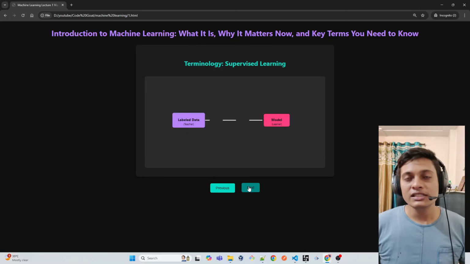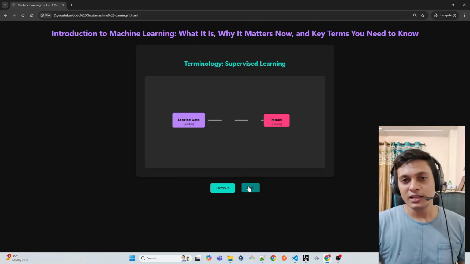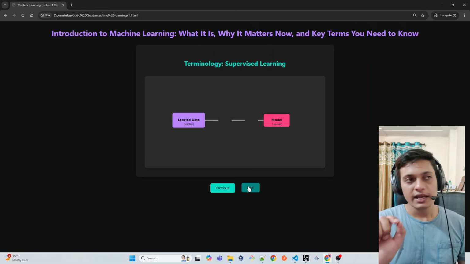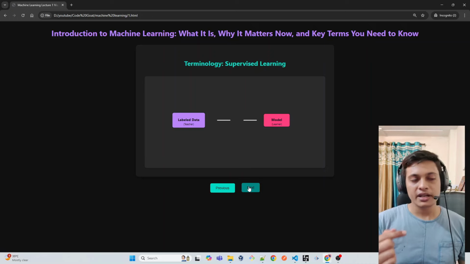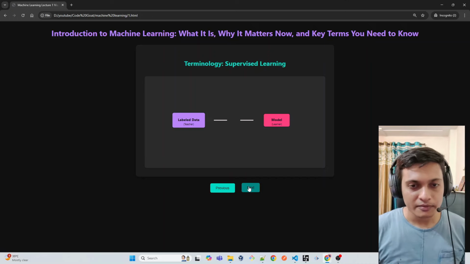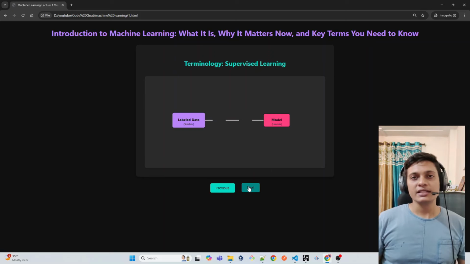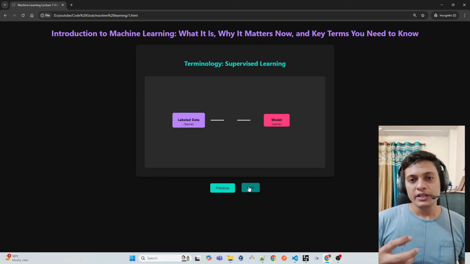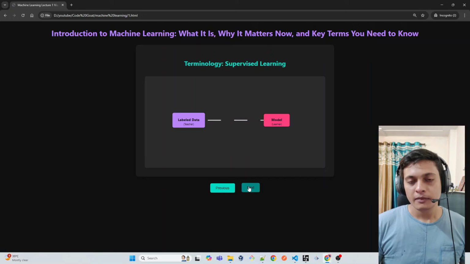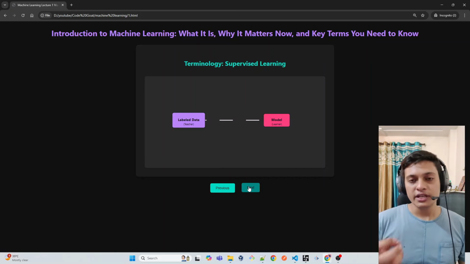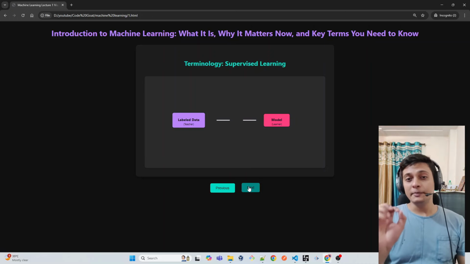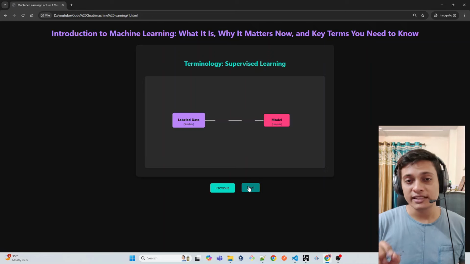And now coming to supervised learning. So till now we have used this example in which we have the name of the car brand, we have the average of a car, and we have the expected output. So what supervised learning is, I am providing you all the data and also I am providing you the output. All I want you to do is to create a relation between the input and output. This is the methodology which is called supervised learning.